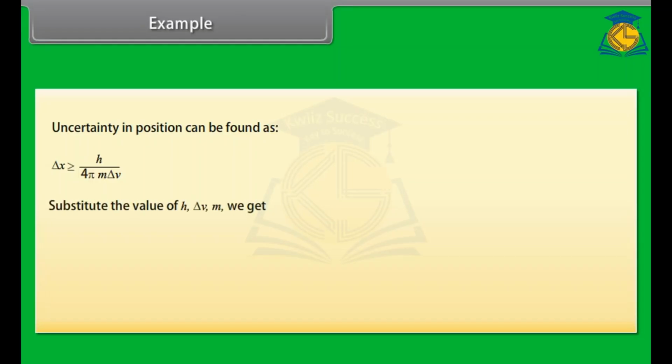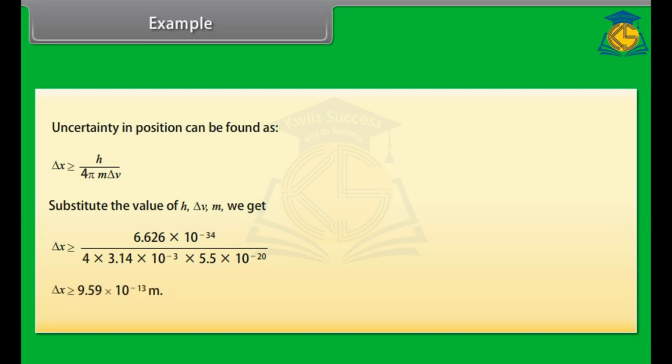Uncertainty in position can be found as delta x greater than or equal to h upon 4 pi m delta v. Substituting the values of h, delta v and m, we get delta x greater than or equal to 6.626 into 10 raised to the power minus 34 divided by 4 into 3.14 into 10 raised to the power minus 3 into 5.5 into 10 raised to the power minus 20. Delta x is greater than or equal to 9.59 into 10 raised to the power minus 13 meter. Reasons for the failure of the Bohr model.